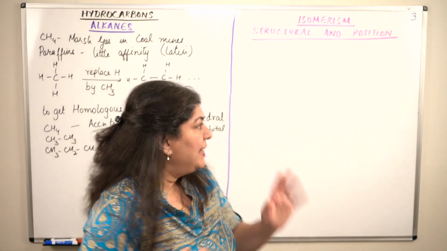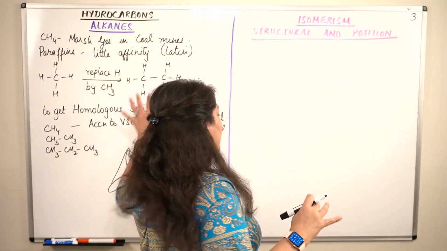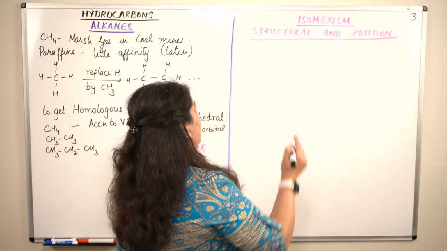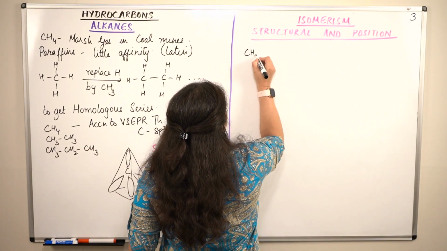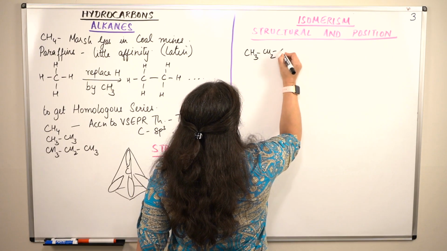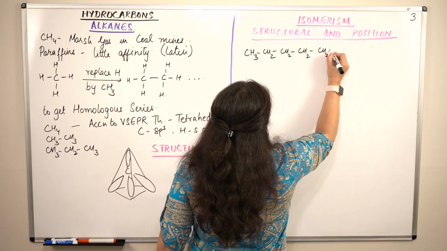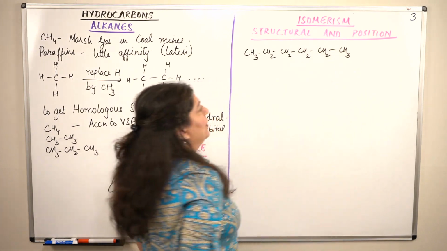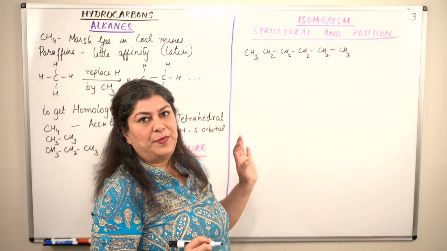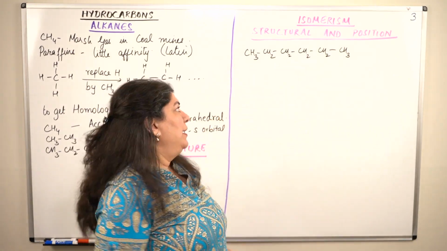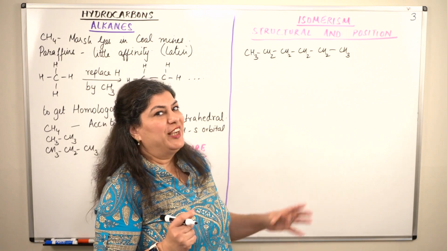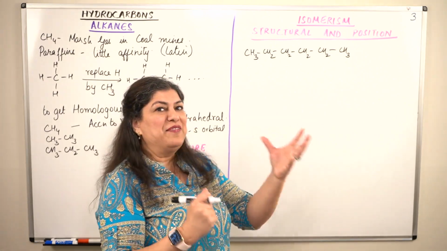So, hexane, let us just now not go into deriving, let us make a 6-carbon chain. CH3, CH2, 3, 4, 5, and 6. So this is hexane, the first member, straight chain. Let us now start branching it, let us start playing with the carbon atoms.